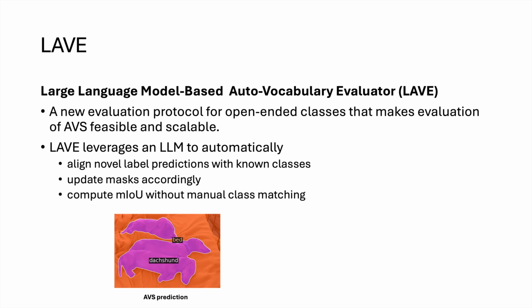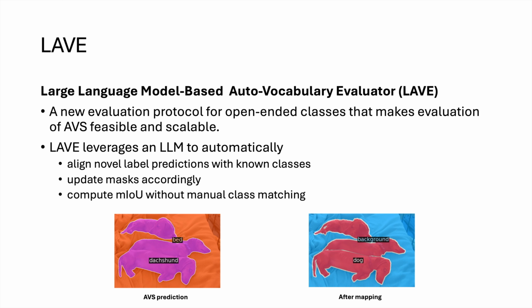This is one of the outputs of our model on an image of the Pascal VOC set, where the model predicts the breed of the dog rather than just the class dog. The rest of the image is predicted as a bat. To evaluate how well our method is doing, we would need to map these classes to the classes in VOC, which do not include either of the classes.